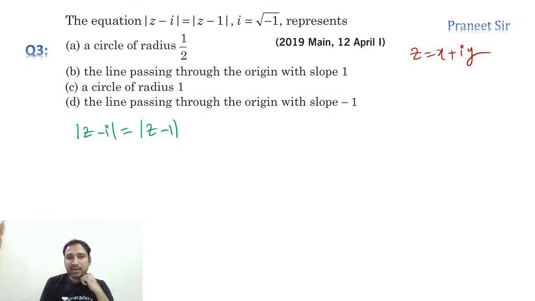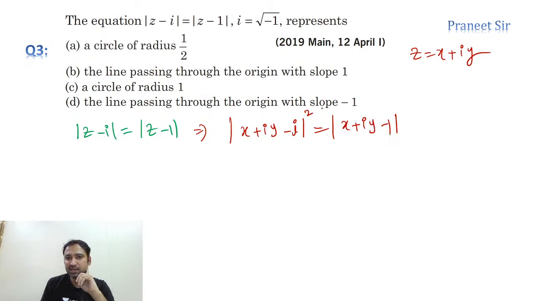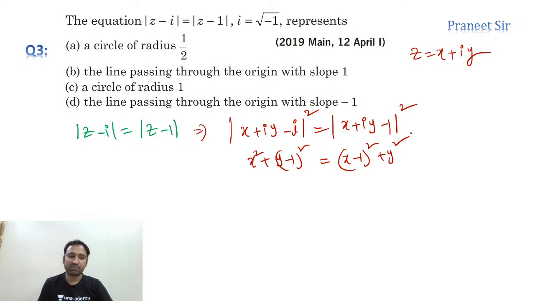Exactly, yeah, you can square it on both sides. So tell me what we get. This is x plus iy minus i is equal to x plus iy minus 1, and square it on both sides. So tell me guys what we get. x square plus (y minus 1) whole square is equal to (x minus 1) whole square plus y square. That's it. If you simplify this, you get the answer, guys.